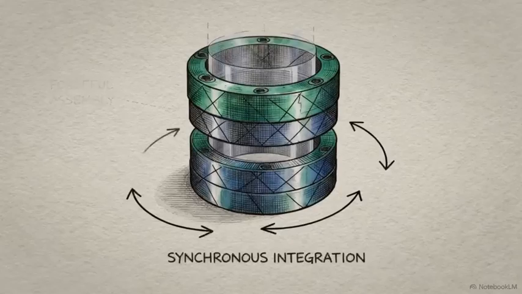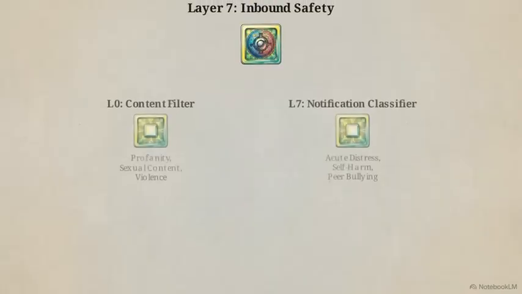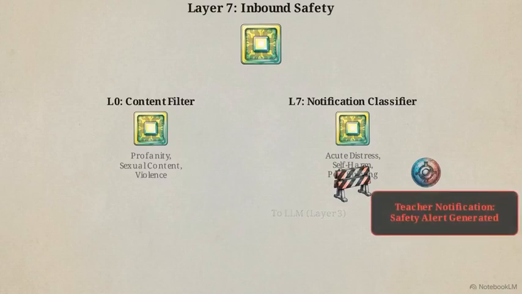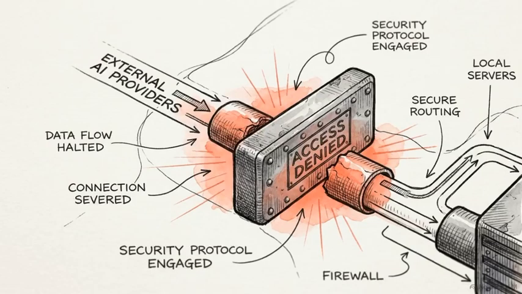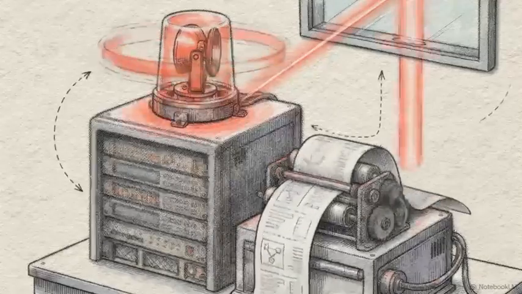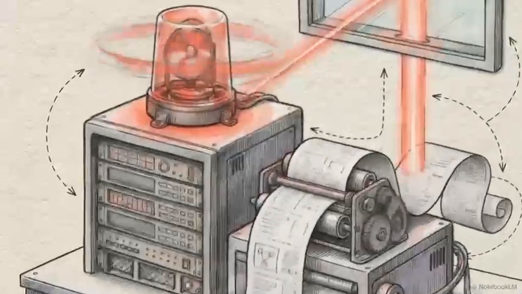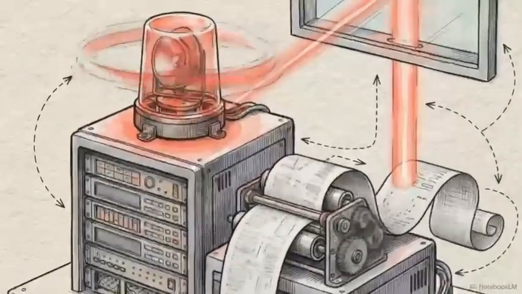in a single process. The student's message immediately hits layer 7, inbound safety, splitting into a content filter and a strict notification classifier. If the text triggers the classifier for acute distress or peer bullying, the system instantly executes a hard detour. The pipeline halts. The external AI providers are never called. Instead, the system locks into a safety protocol, delivering a static, pre-approved response to the student while silently routing an escalation alert to the teacher.